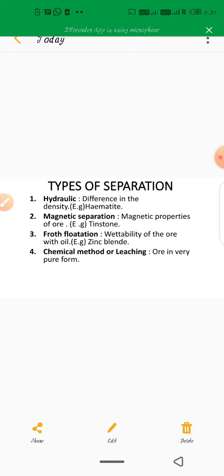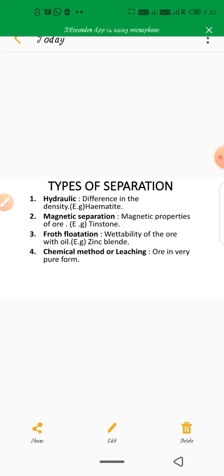It uses the difference in density. The ore contains heavier particles and lighter particles, and from that we have to purify. The denser particles settle down and the lighter particles are washed away by the water. That is known as the hydraulic process.